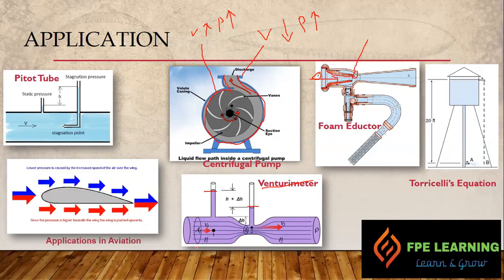The one at the corner here, right, is used in the aviation industry. In the wing design of the aircraft, at the top we have lower pressure, at the bottom we have higher pressure. Based on that we are getting lift, and the aircraft is going up and coming down, and similarly for different applications. And that is not a matter to discuss at this point because it takes a lot of time, maybe next time. And here at the corner we have Torricelli's equation.